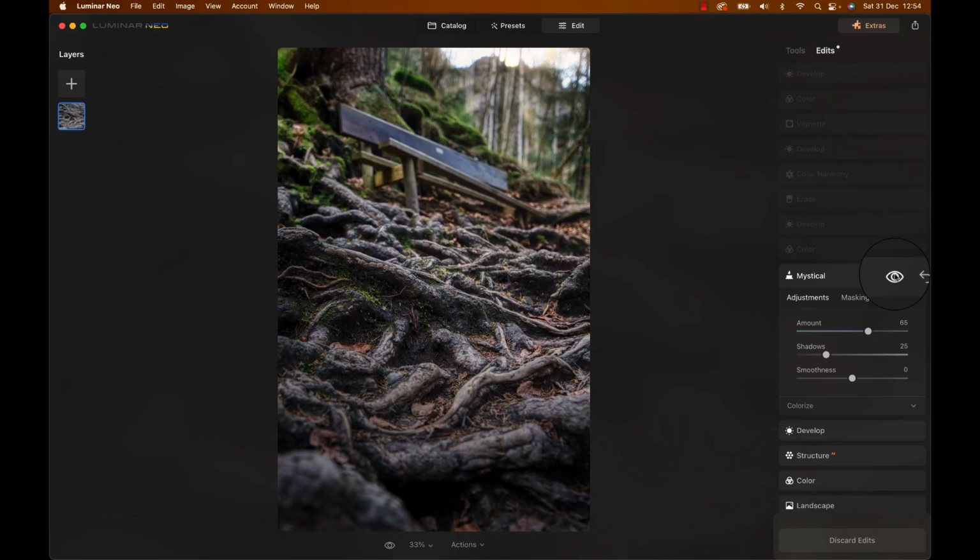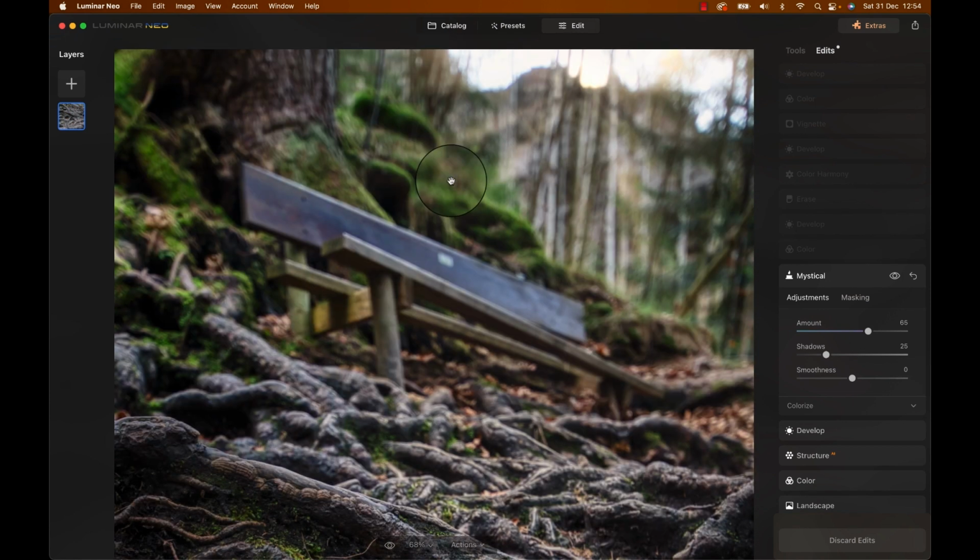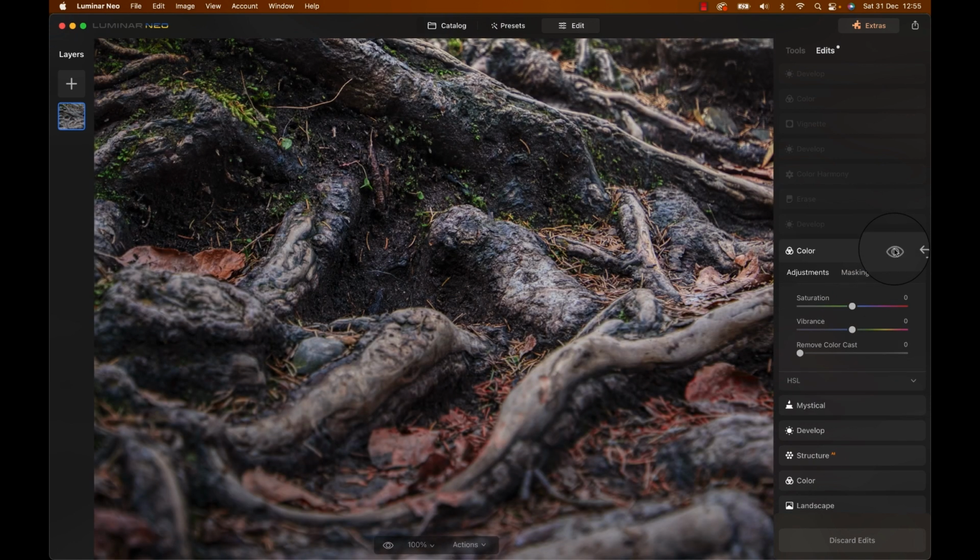Finally. Now, check out the background. There was a little bit too much detail in it for me, so I used a mystical adjustment to change that. Basically, it creates a bit of a dreamy effect. So I brushed that one in to the background. To add an eye catcher, I used a color adjustment to change the color of the leaves to something more red. And yes, I know conifer leaves usually would get brown and not red, but I like it.